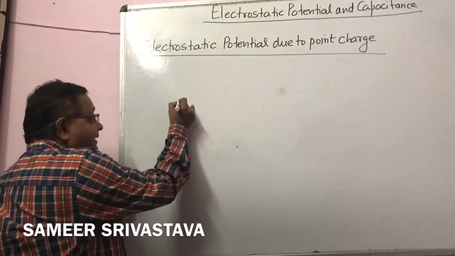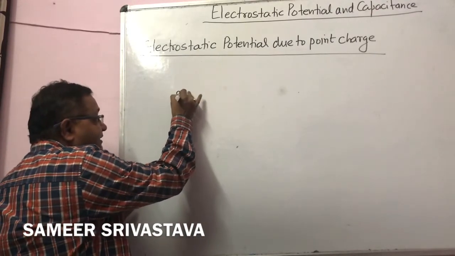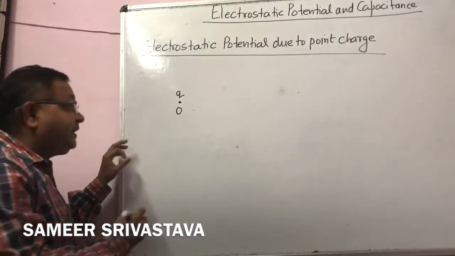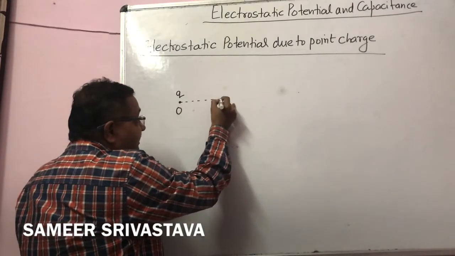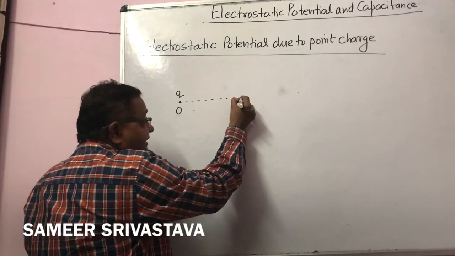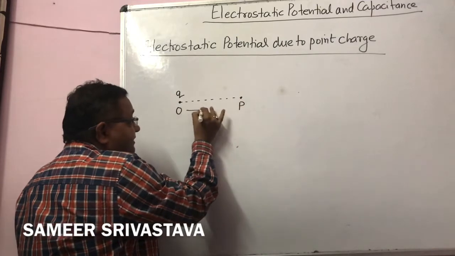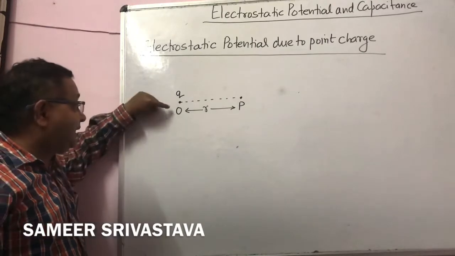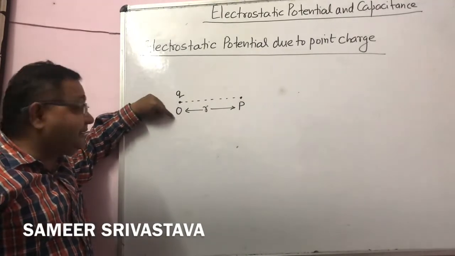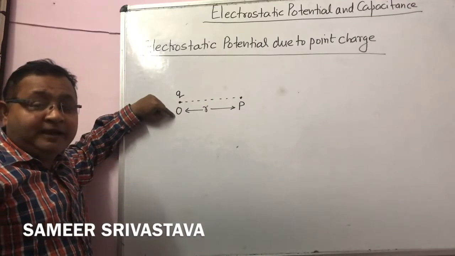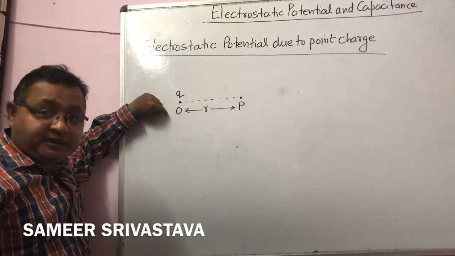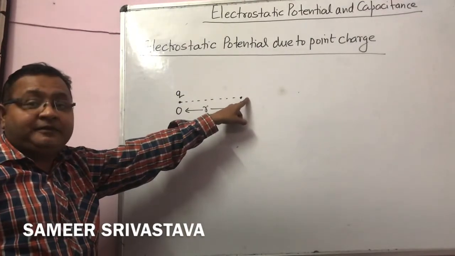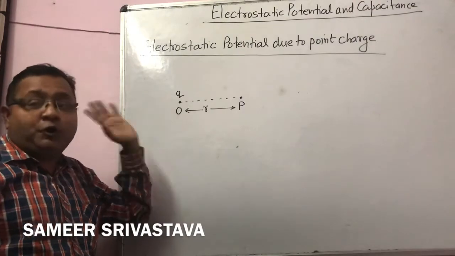Again I consider a positive charge Q located at the point O, and we have to find the electrostatic potential due to this charge at the point P, which is at a distance r from O.